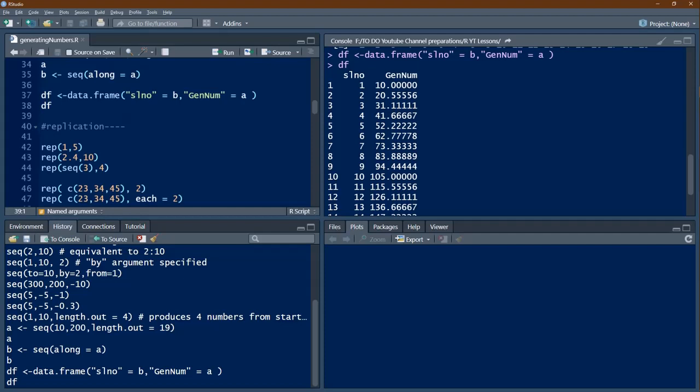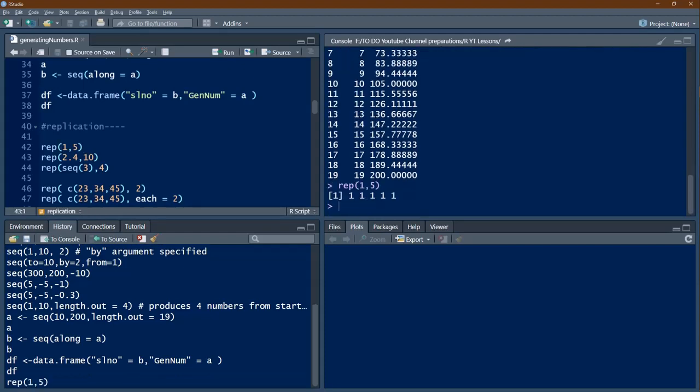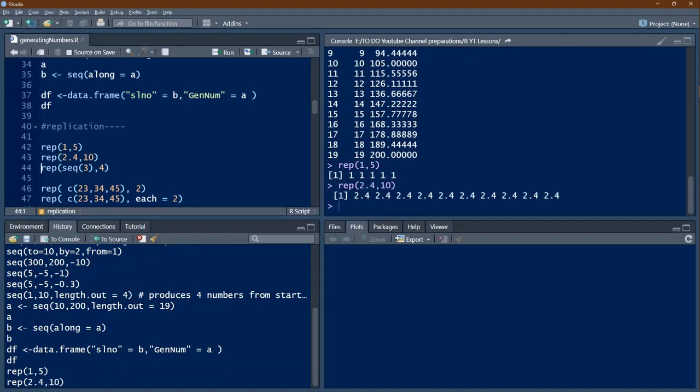Okay, now we'll go for another function which is replicate. So rep(1, 5): basically you want to repeat 1, 5 times. Repeat 2.4, 10 times. Repeat the sequence of 3, 4 times. Sequence of 3 is 1 2 3 and that is to be done 4 times.